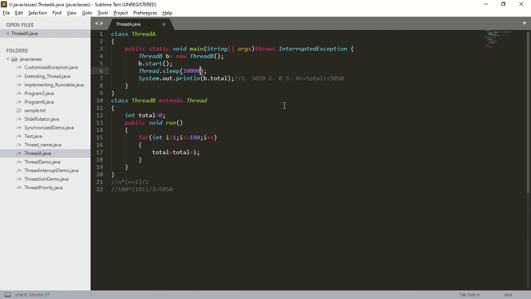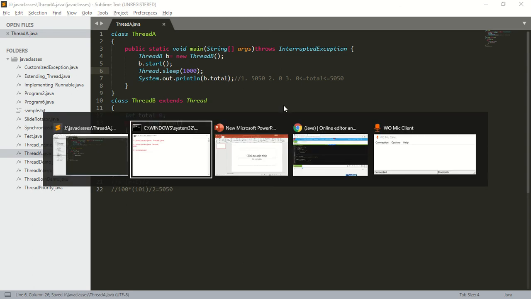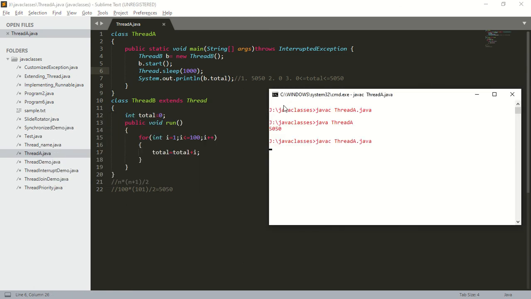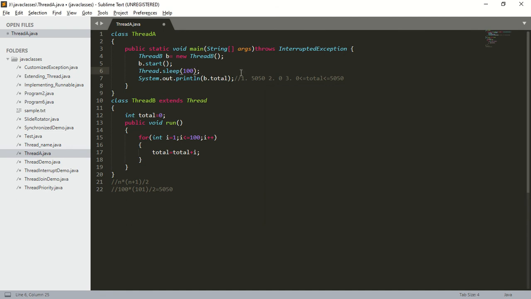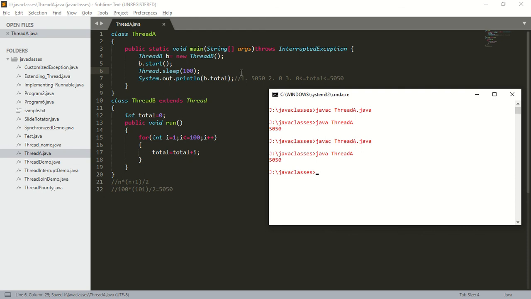So what I'm going to do is make this 1000 milliseconds, that is 1 second. Will we get the output? Will the child thread complete its execution within 1 second? Yes, it is going to complete its execution within 1 second. Now I'm going to make this 100 milliseconds. Compile this. Will the child thread complete its execution within 100 milliseconds? Yes, it is going to complete within 100 milliseconds. The output is 5050.